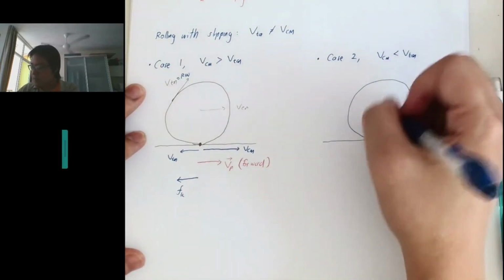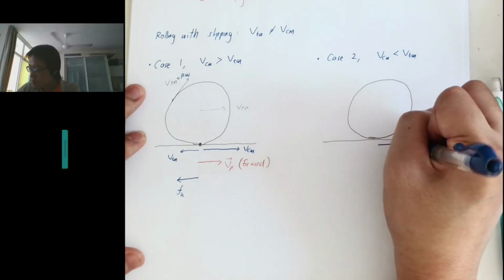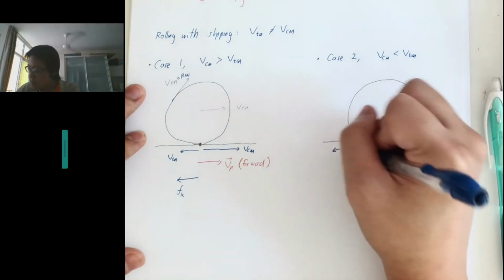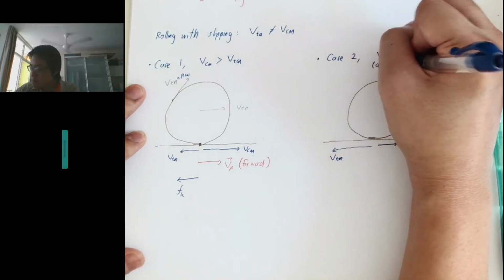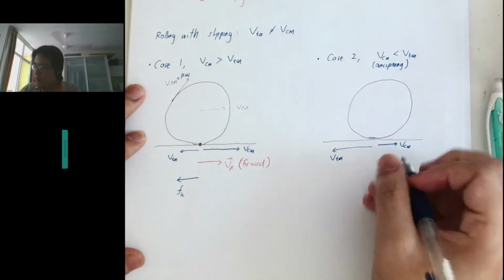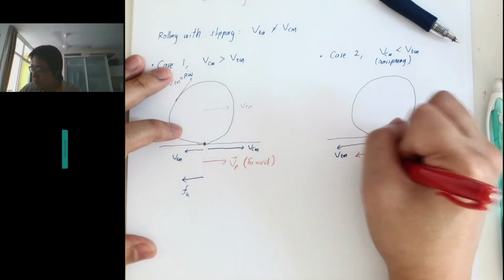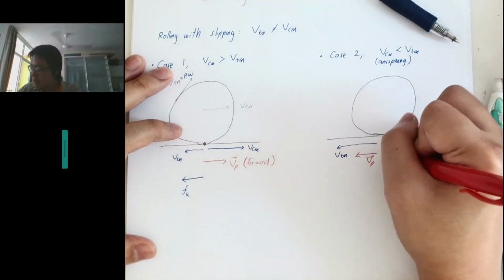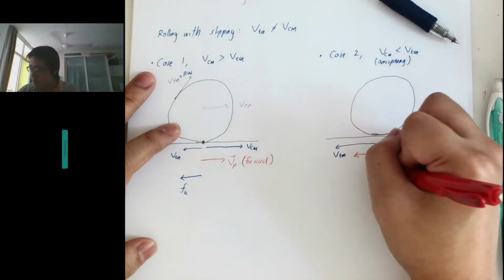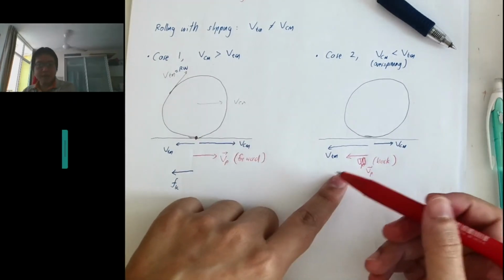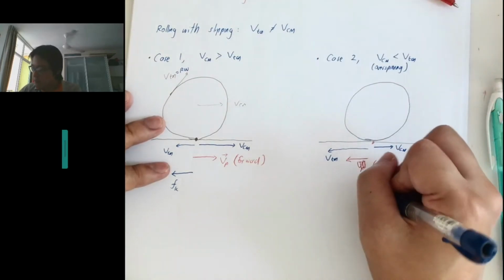And so what happens here is VCM is too small, and the V tangential is fast, so overspinning. Right, so too fast, that means the net velocity is to the back. So VP is backwards, so the VP vector is backwards. Because the velocity vector is backwards, how to determine the kinetic friction? So the kinetic friction is forwards.